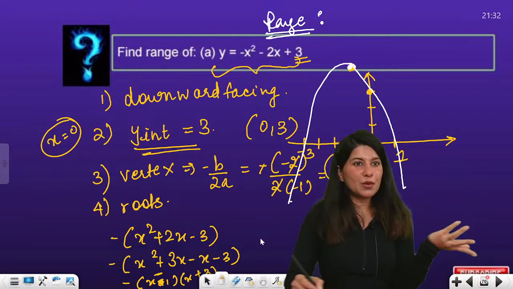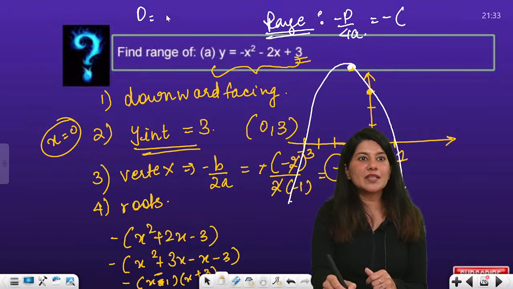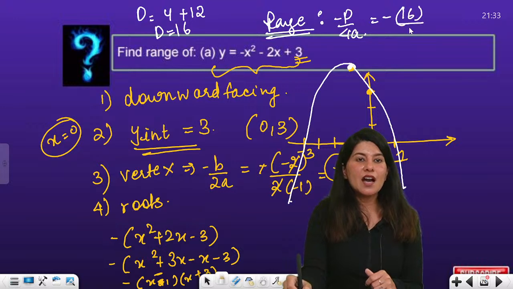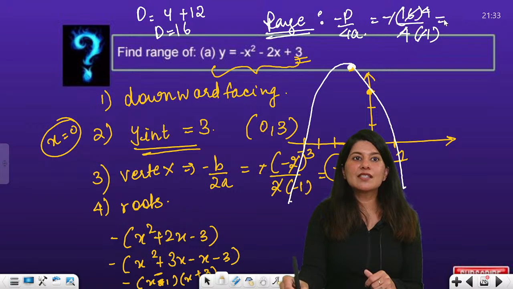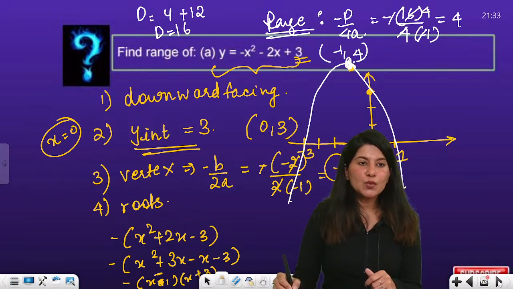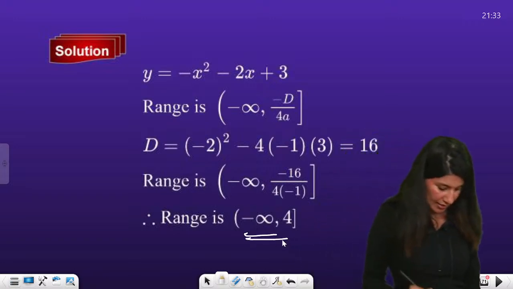So for the range, you don't have to plot the graph. It is simply minus D by 4a. So minus D, the discriminant, who is going to tell me? The discriminant is b square, that is 4, minus 4ac. So plus 4 threes are 12. So 16 is your discriminant. So minus 16 upon 4 times minus 1. So your minus minus cancels. So this is 4. So this value will be 4. Minus 1 comma 4 is the highest point. So the range will be, you guys tell me. The range will be minus infinity to 4. Yes?